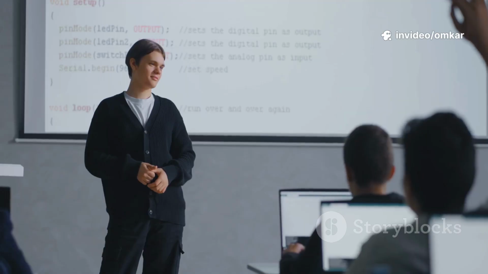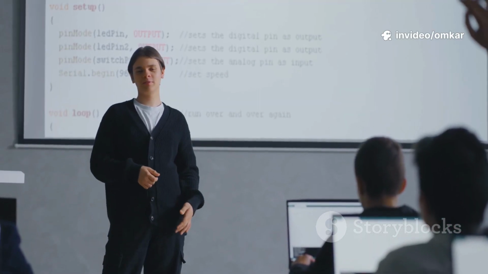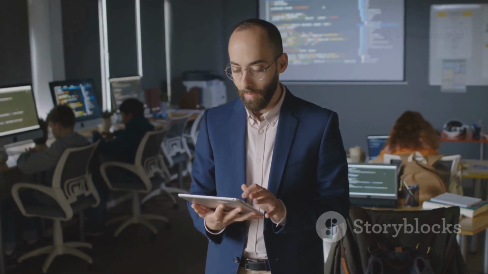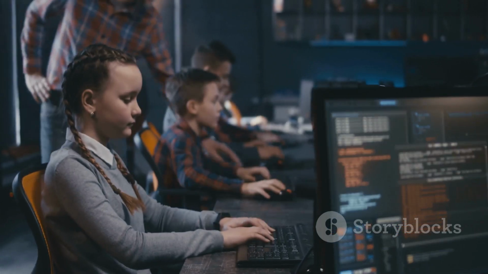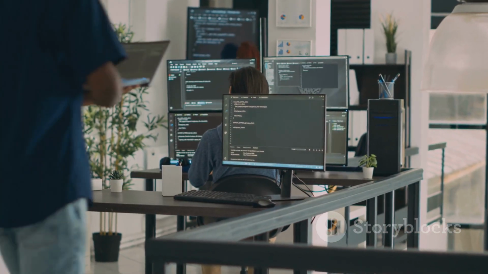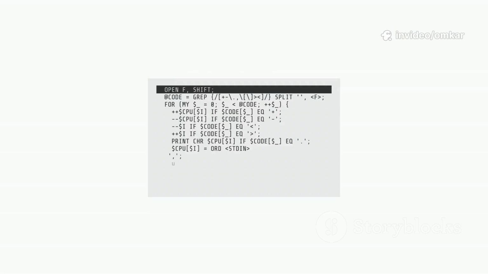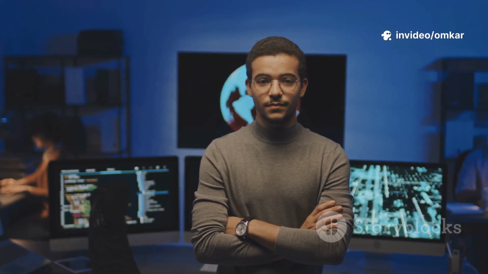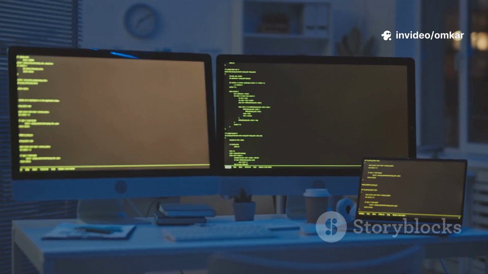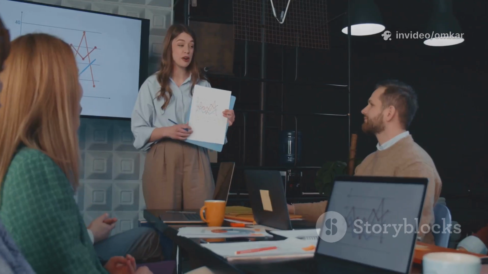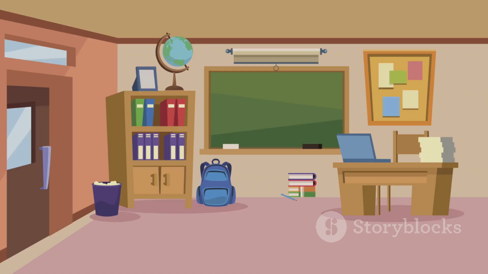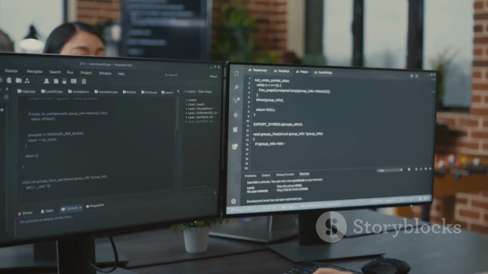The truth is, the journey isn't about being a genius from day one. It's about having a clear map and taking the first step with confidence. The most common hurdle for beginners isn't the complexity of the concepts, it's the lack of a clear starting point. The internet is flooded with advice, tutorials, and roadmaps, each pulling you in a different direction. But what if we could simplify it? What if we could boil it down to the essentials?